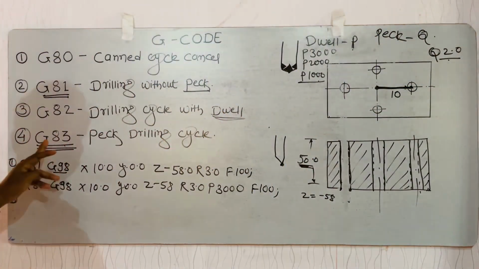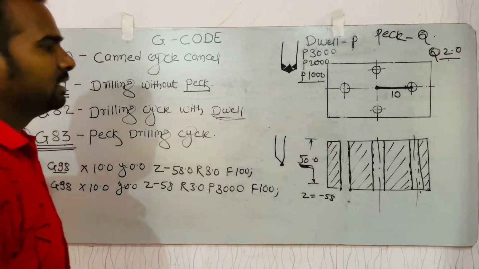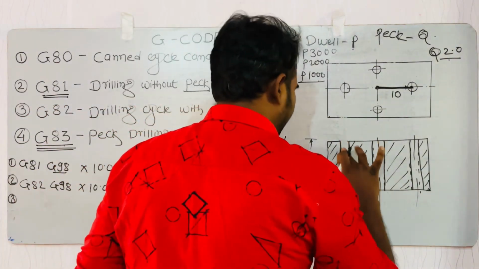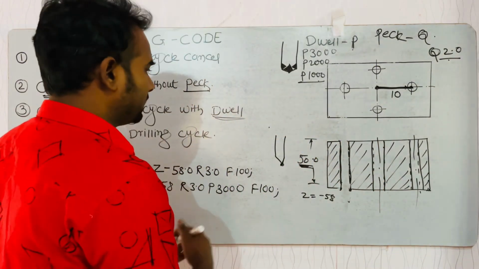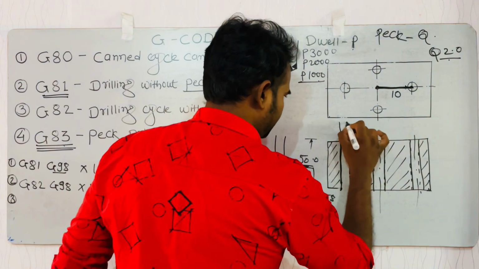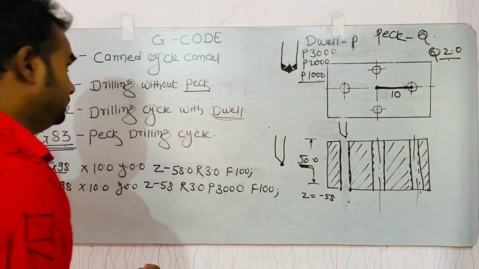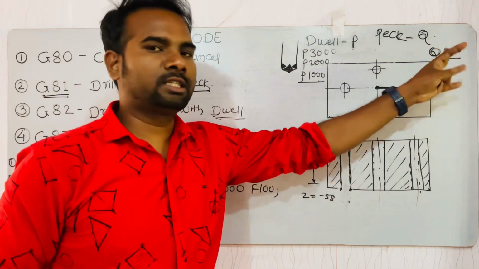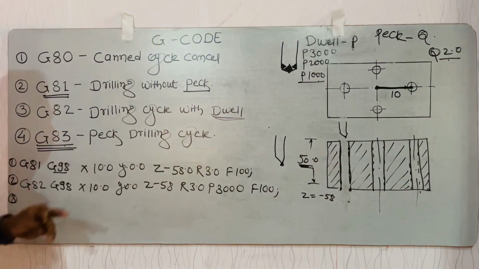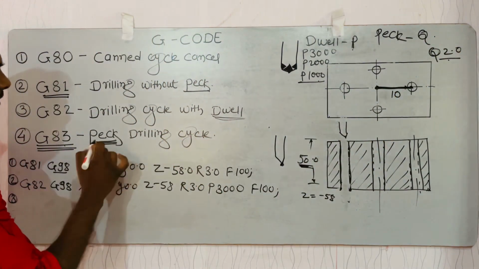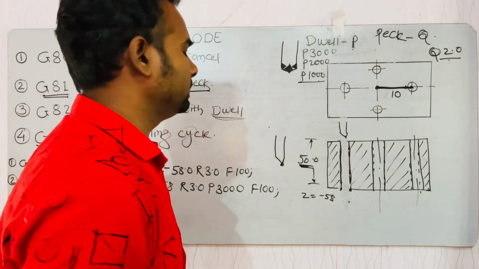If you use the G83 cycle, this is how it behaves when you start drilling. Suppose this is your drill and it starts drilling from the top of the hole. Suppose you give Q as 2 mm. We must give a peck value for this operation.